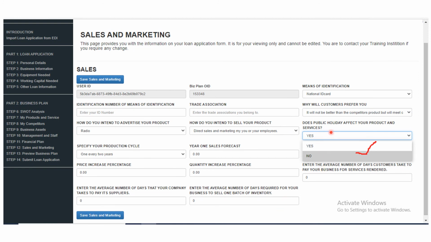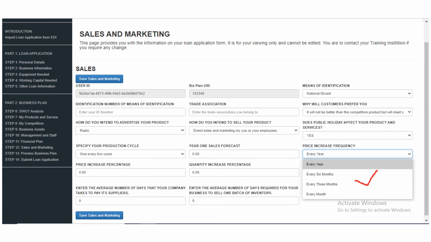Here, does public holiday affect your product and services? I don't know what you want to go into. If what you are going into has no public holiday, whether Christmas, no Christmas, Muslim festival, no Muslim festival, or any other holiday, Democracy Day or whatever, it will not affect what you sell, then indicate no. If it will, yes. If it will not, no. So these are the things that are required for you to fill.